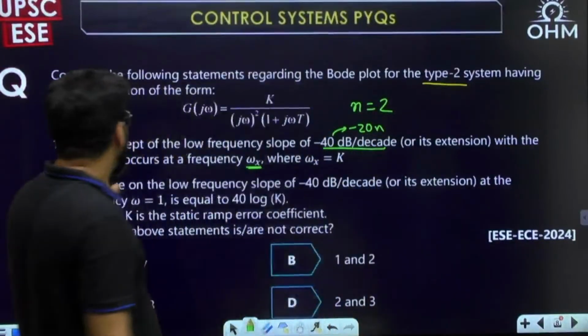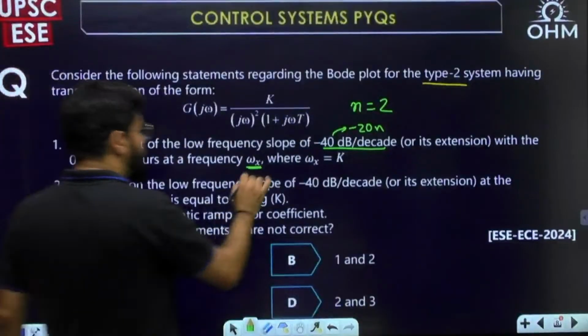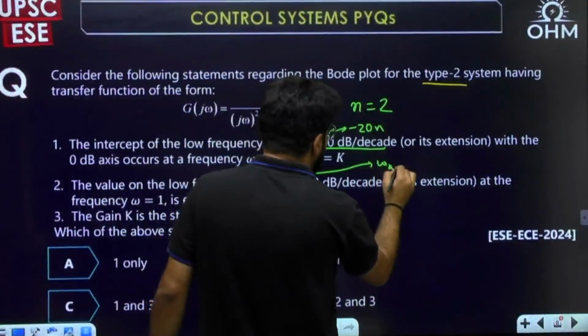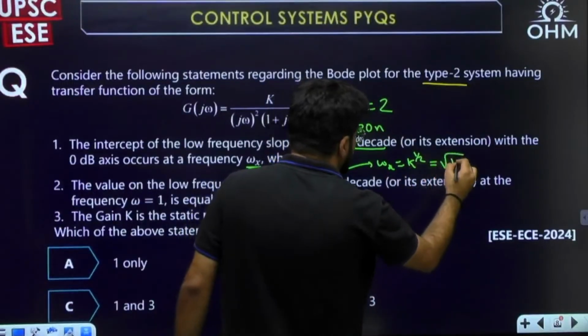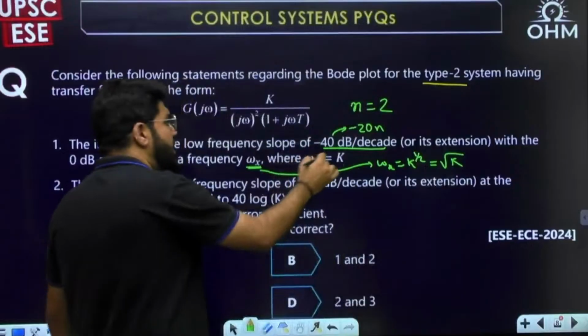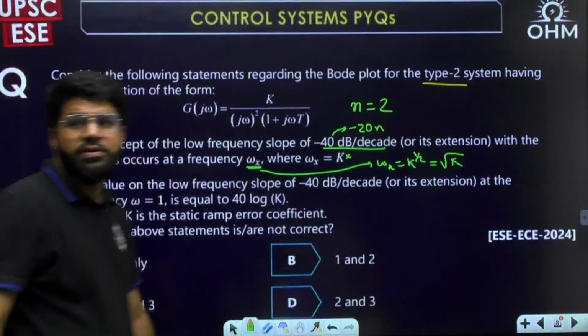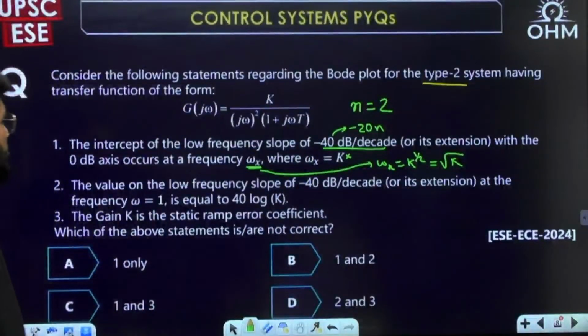The intercept with the 0 dB axis occurs at a frequency omega x, where omega x should be given by k raised to the power 1 by n. N is equal to 2, so k power half, root k. So omega x equal to k is wrong. So the first statement is not correct.